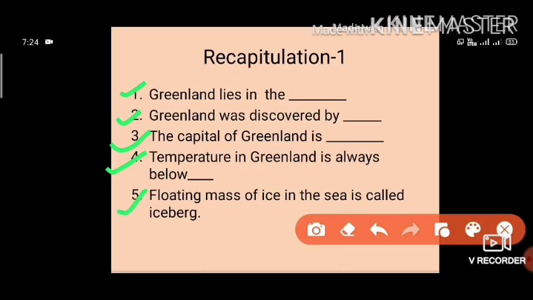Number 5, floating mass of ice in the sea is called iceberg. I have given this answer here by mistake. So you learn it: floating mass of ice in the sea is called an iceberg.